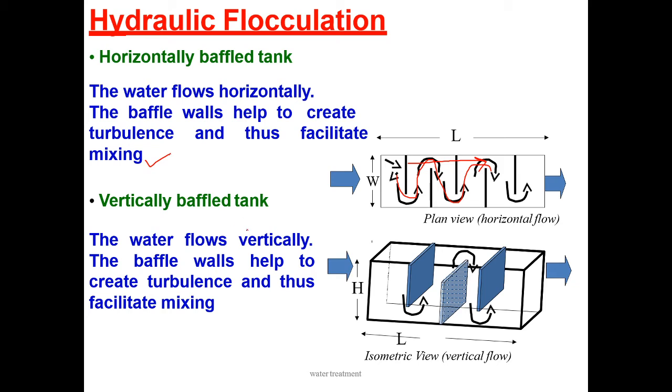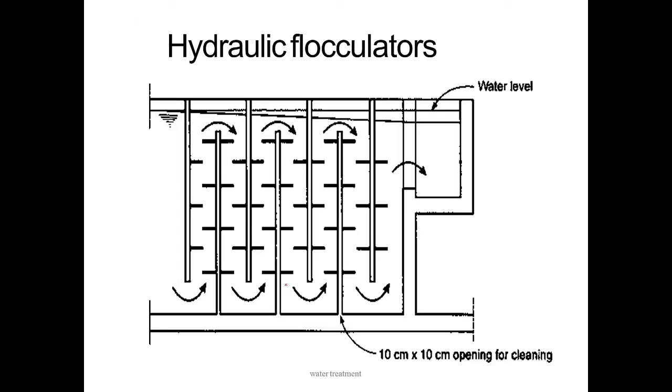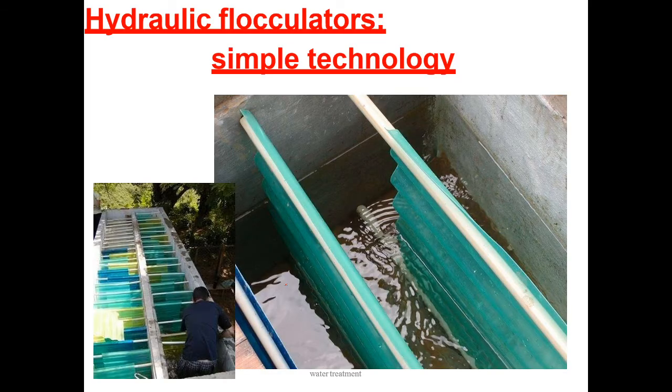If you take the vertical baffle tank, the water flows vertically. This is flowing like this vertically. Here the water is moving like this horizontally. The baffle helps to create turbulence and thus facilitate mixing. Clear? This is a plan.